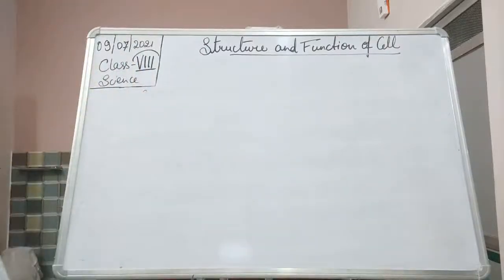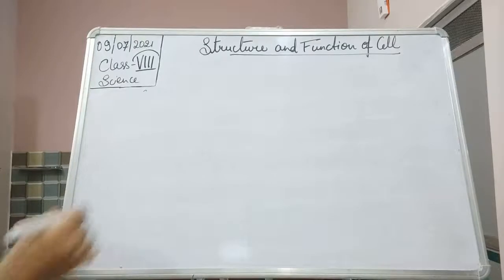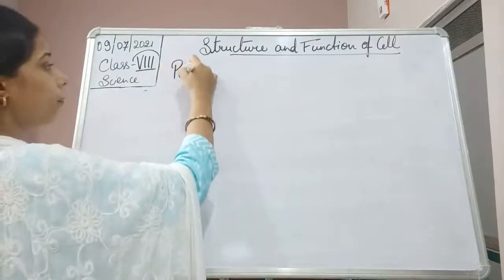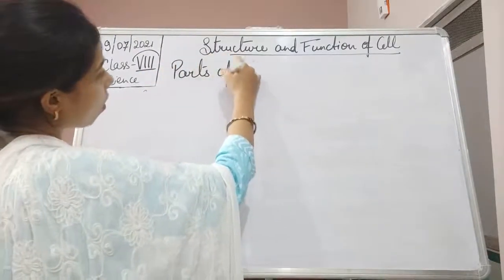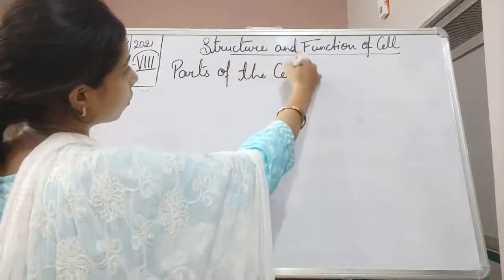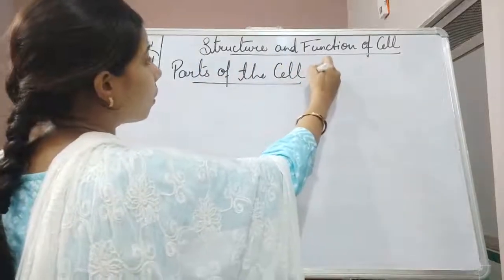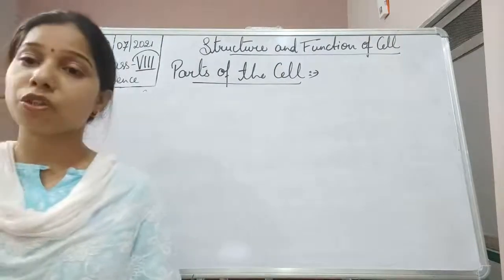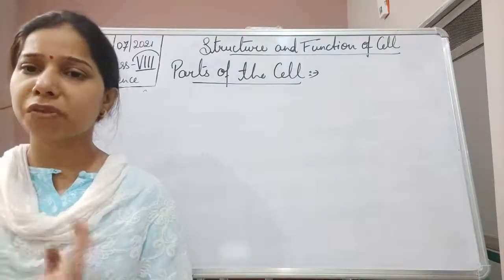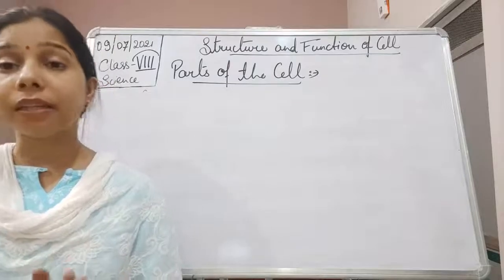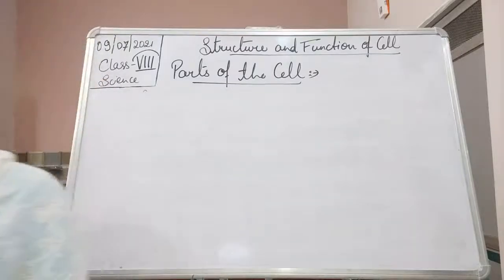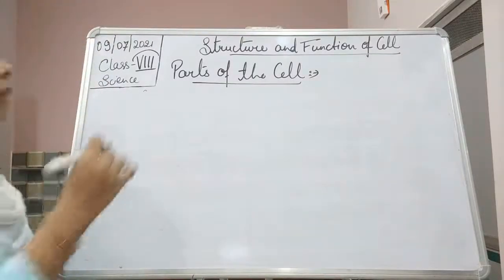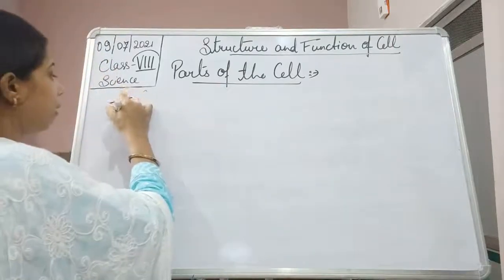The basic structure of the cell is called the generalized cell structure. And what is the generalized cell structure, students? So the main parts of the cell